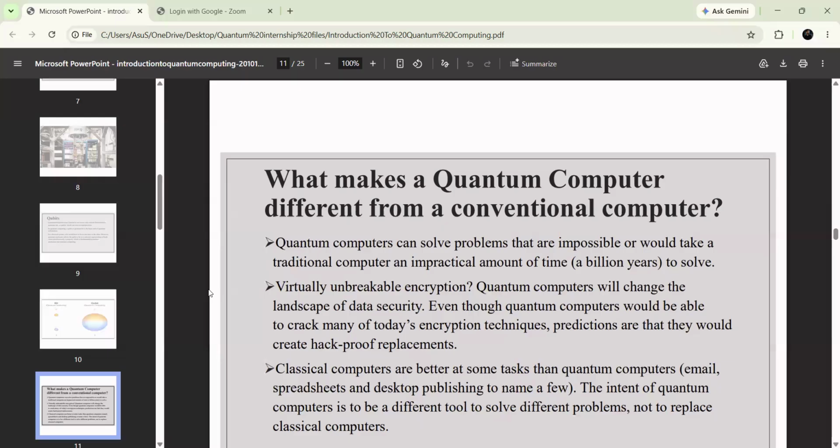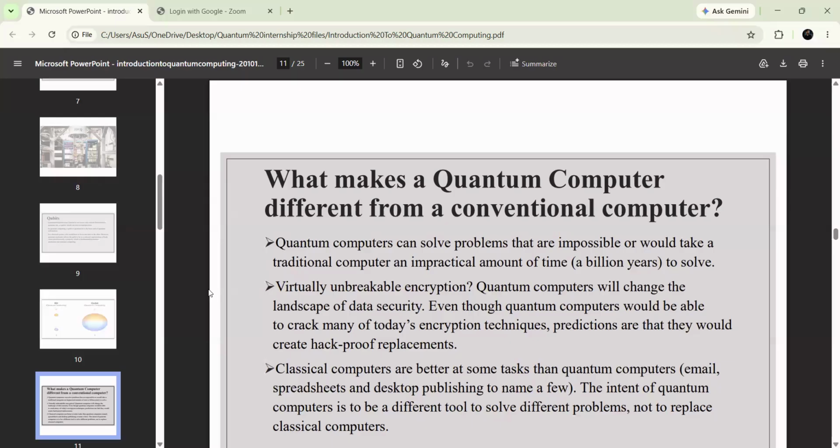By solving the different problems, it can solve any kind of problem, whatever problem you bring out. So the main intention of the quantum computer is to be a different tool. By being a single tool, it cannot solve all the problems. It can solve only related problems.